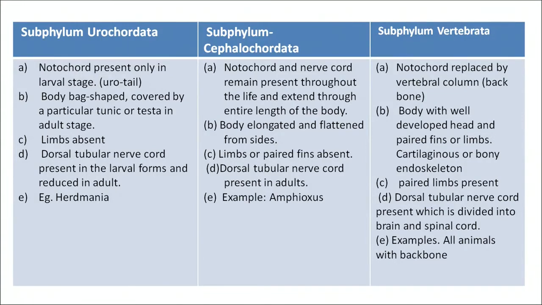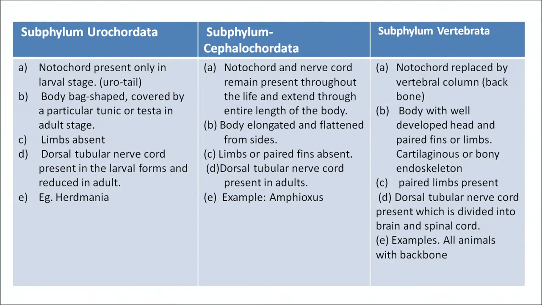In subphylum Urochordata, notochord is present only in the larval stage. Body is bag-shaped, covered by a particular tunic or test in adult stage. Limbs are absent. Dorsal tubular nerve cord is present in the larval forms and is reduced in the adult form. Example of this subphylum is Herdmania.